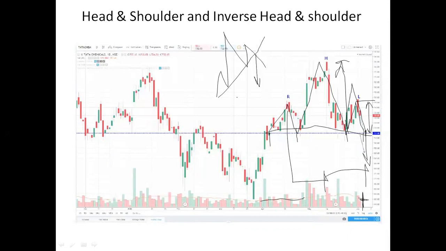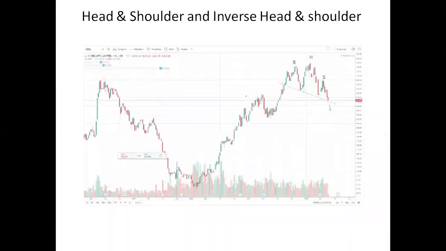And next we will see the head and shoulder pattern for the incline that I drew in the month of May. I drew it near about the 22nd of May.